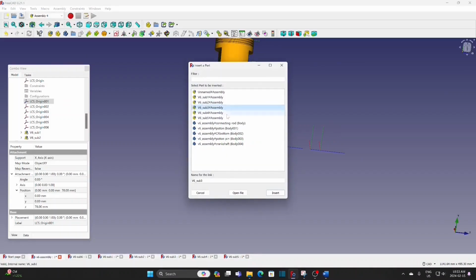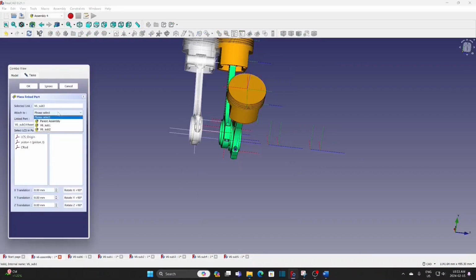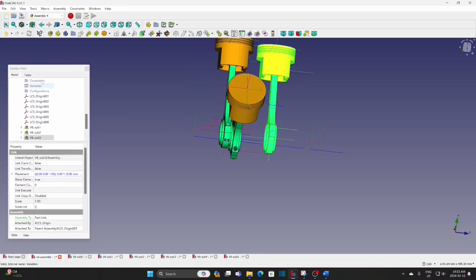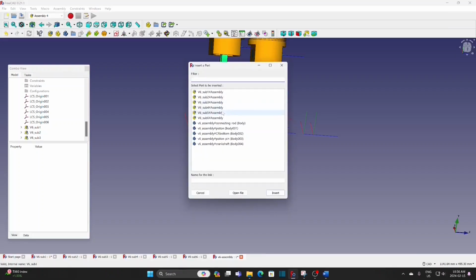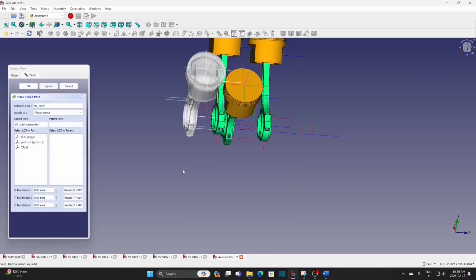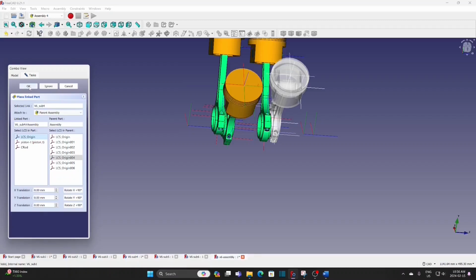Insert number 3. Insert parent assembly. LCS origin. Insert number 4. Parent assembly. Number 4. LCS origin.